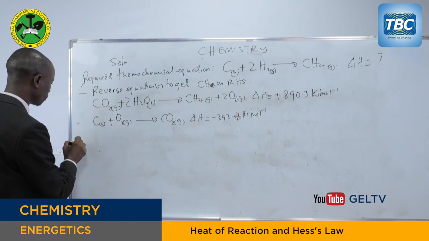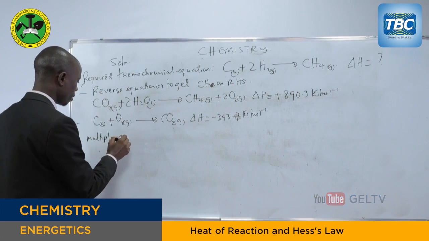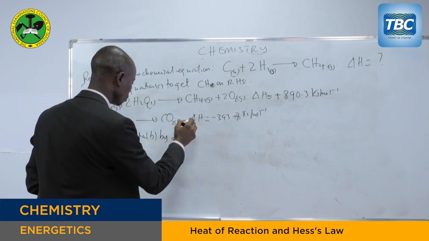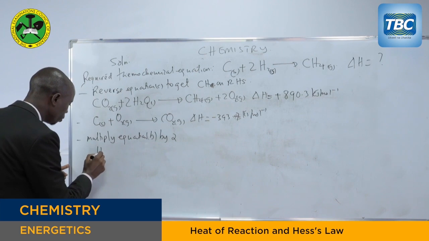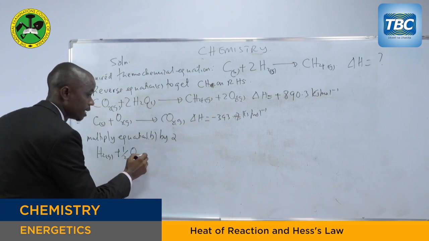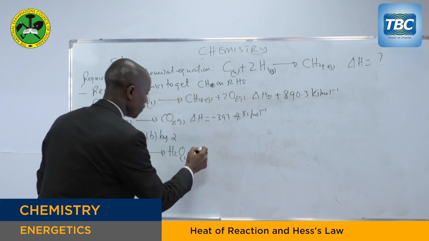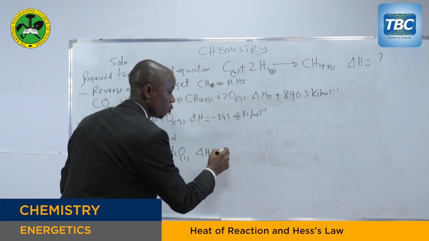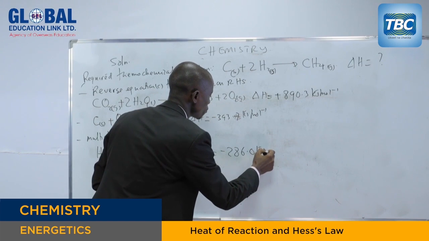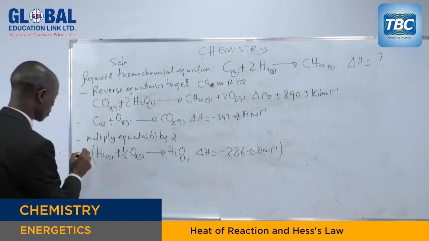So multiply equation B by 2. Now hydrogen gas reacting with a half oxygen gas to give water liquid. The enthalpy change for this reaction is negative 286.0 kilojoules per mole. You multiply all of this equation by 2.